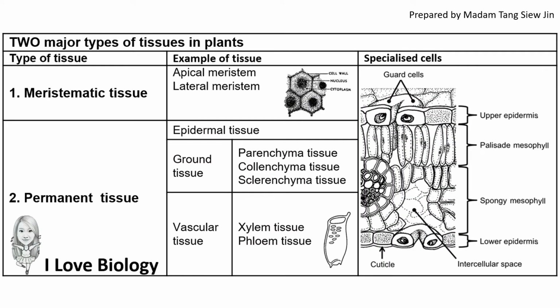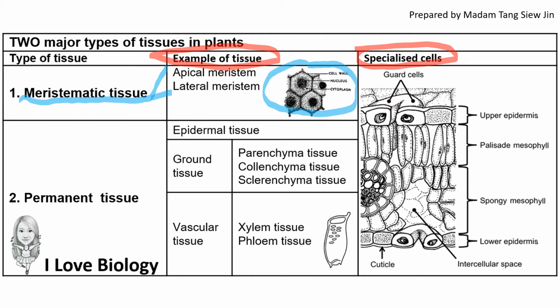Now we go to the two different types of plant tissue. Besides memorizing the two different types of plant tissue, we should be able to look into examples of the tissue and the specialized cells. There are two different types of meristematic tissue, apical meristem and lateral meristem. These meristematic tissues are able to divide by mitosis. This is an example of a meristematic cell.